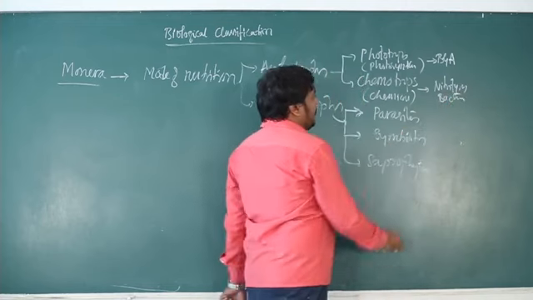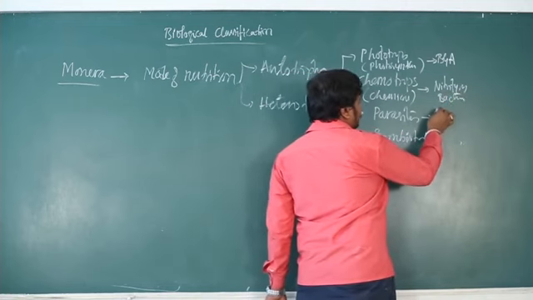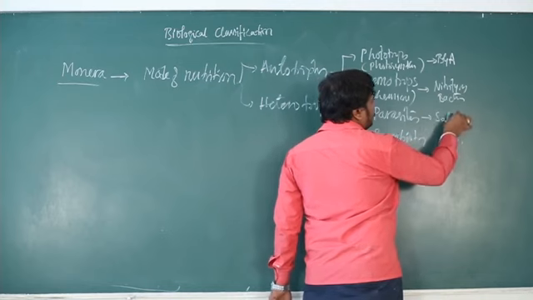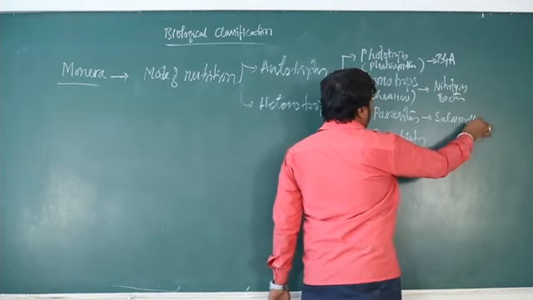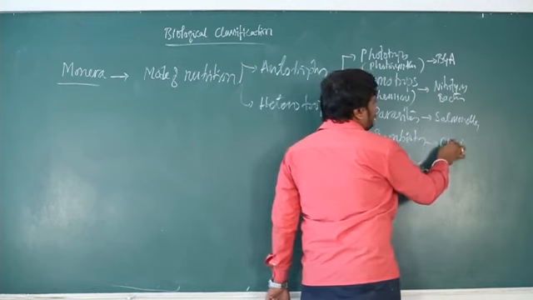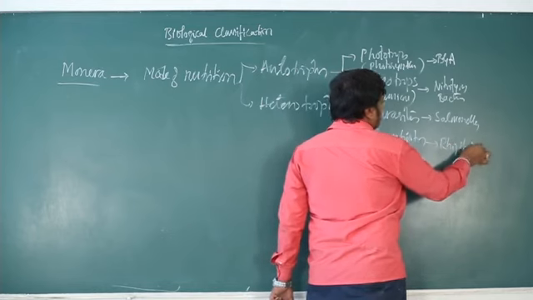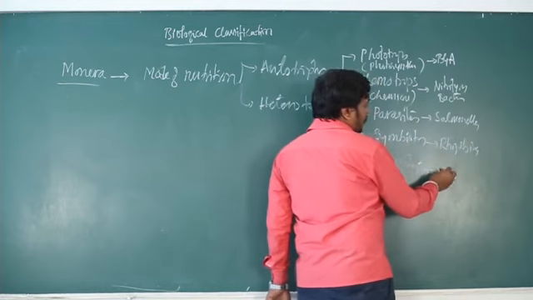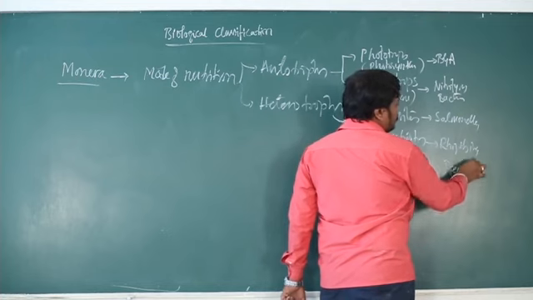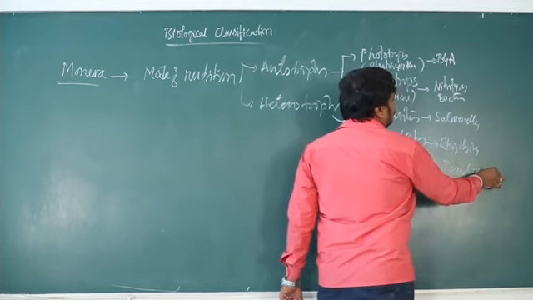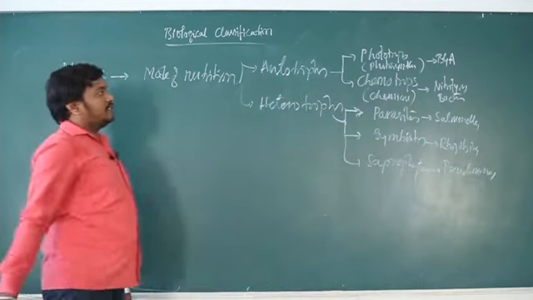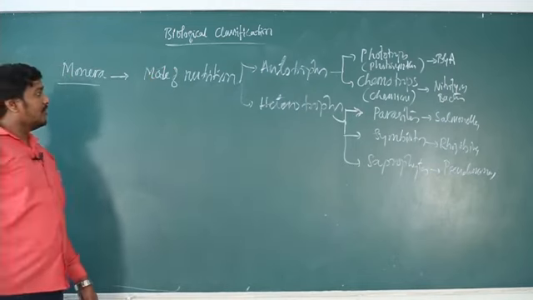Okay, then a parasite which causes disease, let me say Salmonella, symbionts like Rhizobium, then saprophytes which grow in the soil, like Pseudomonas. Okay, so these are the groups of bacteria based on their mode of nutrition.